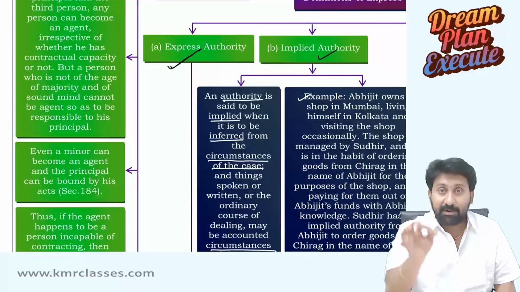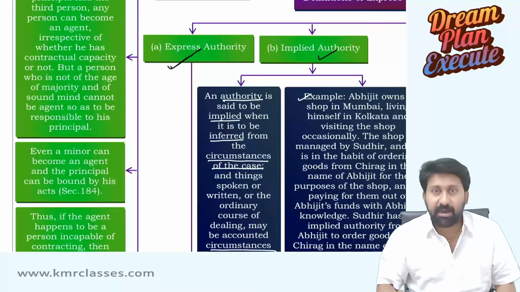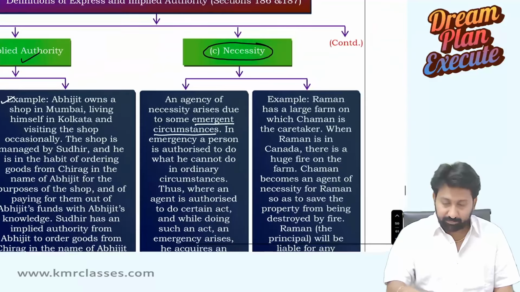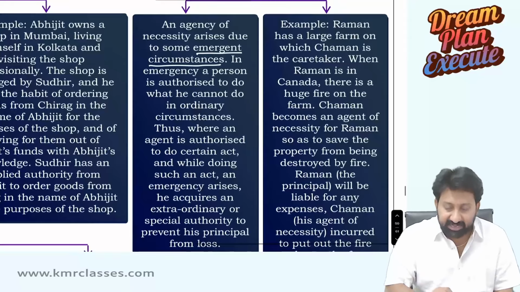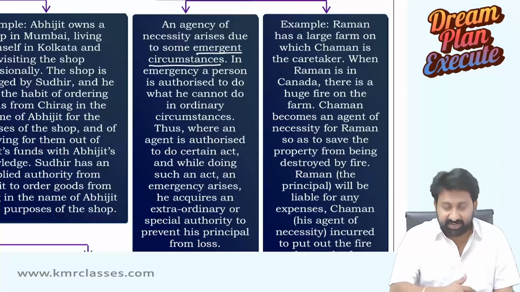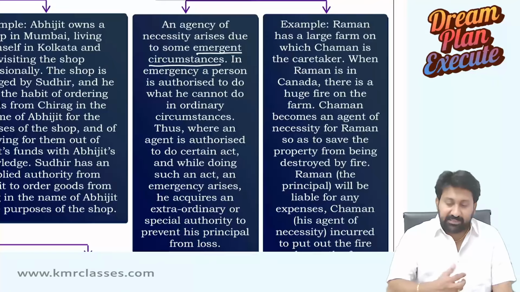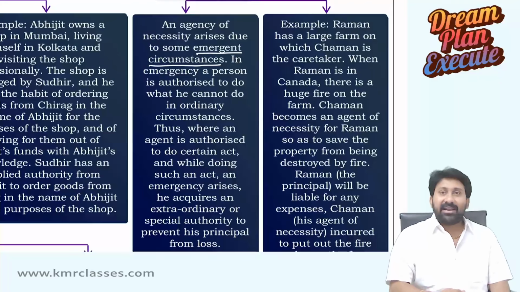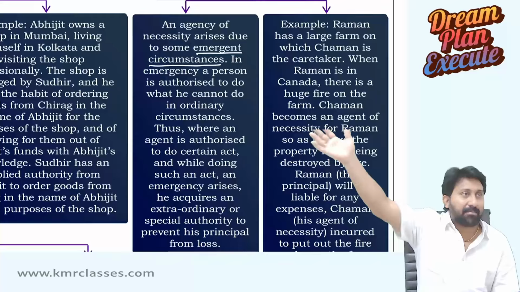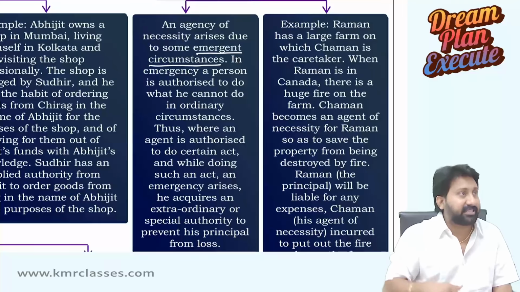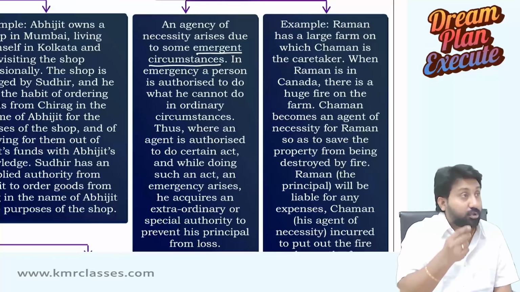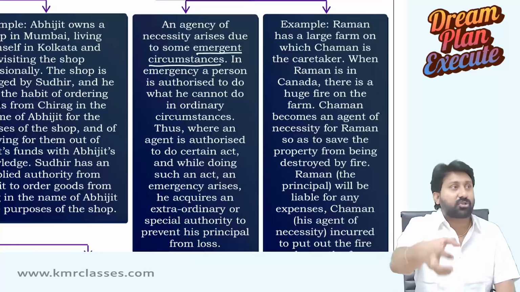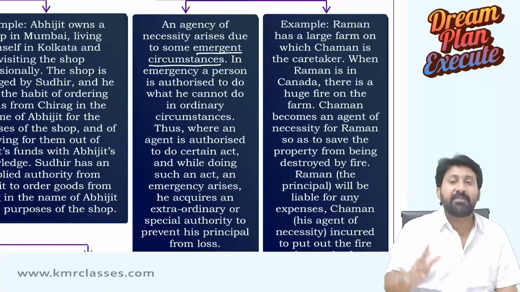The principal is liable to pay whatever emergency payments are made by the agent to a third party. Here, an agency of necessity arises due to some emergent circumstances, like fire. In an emergency, a person is authorized to do what he cannot do in ordinary cases. Generally, you cannot pay 5 lakh to some other person and reimburse from the principal, but in an emergency case you can. Thus, where an agent is authorized to do a certain act, and while doing such an act an emergency arises, he acquires extraordinary powers to prevent the principal from loss.